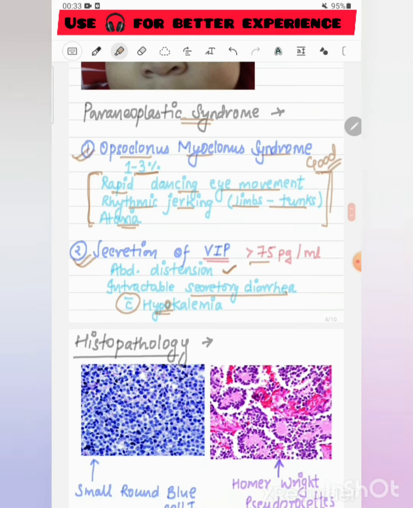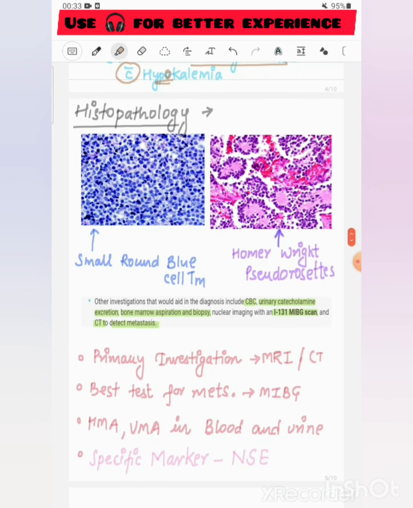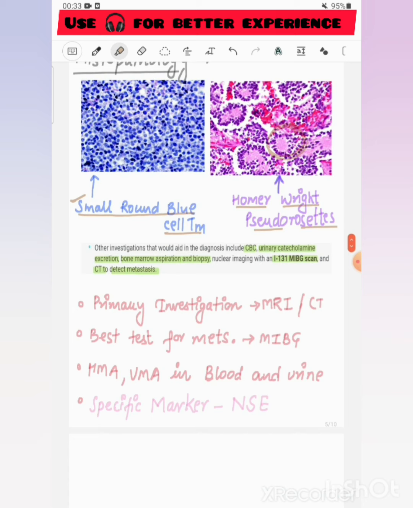Coming to the histopathology of neuroblastoma, it can present as a small round blue cell tumor or with Homer-Wright pseudo-rosettes. You can see these Homer-Wright pseudo-rosettes, but they are not a characteristic feature of neuroblastoma because they can be found in other diseases also. Also, the small round blue cell tumor is not characteristic for neuroblastoma. You can also see these small round blue tumors in Ewing sarcoma and some other cases.